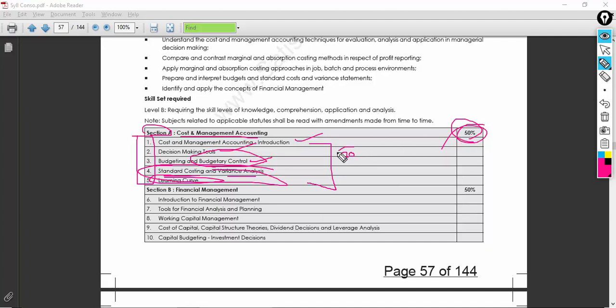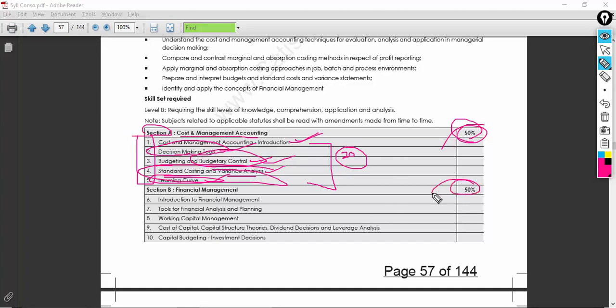Out of 50 marks, 20 marks is the least number I'm taking for you to score in this subject, if you give importance to the basics of cost and management accounting, introduction, budget and budgetary control, standard costing, and the learning curve. In case you feel a little difficulty, you can give lesser importance to this one and try to learn some of the basic terminologies or basic concepts given in the decision making tools. So there's 20 marks.